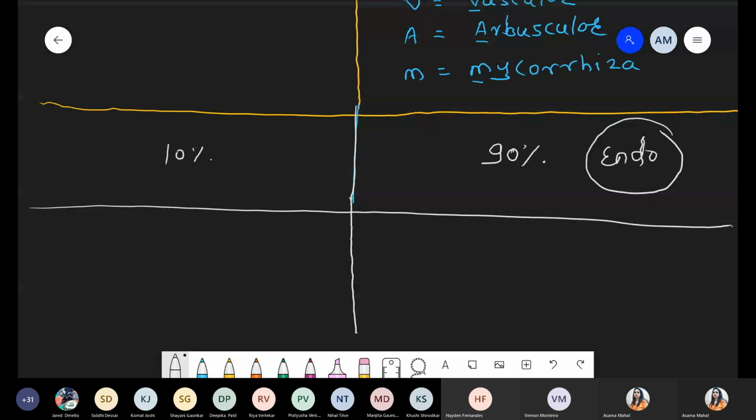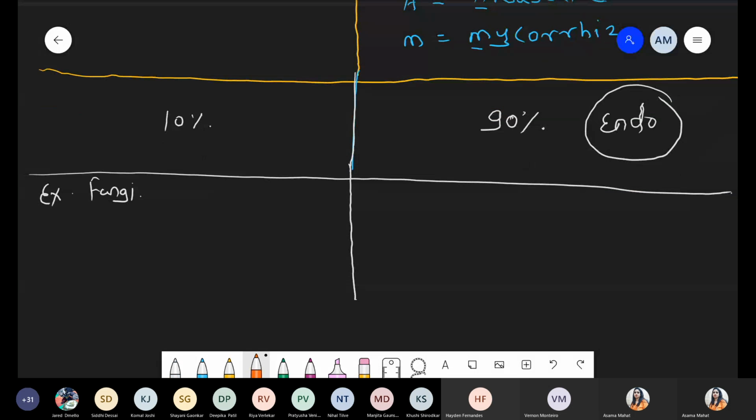On the basis of that, now we are taking the examples of the fungi, and this is one question which was already asked in the NEET examination. Whenever we are talking about examples for ectomycorrhiza, basically the class Basidiomycetes, mushroom, which comes under the higher fungi.